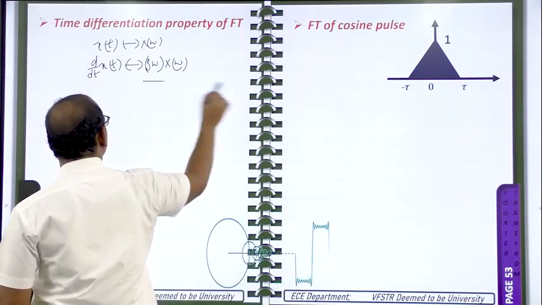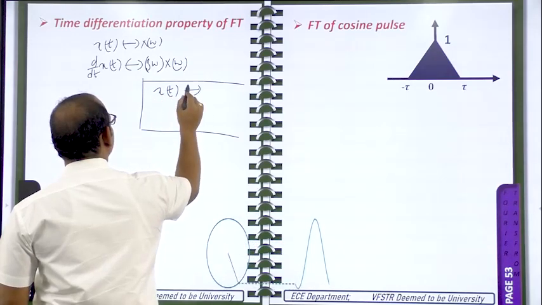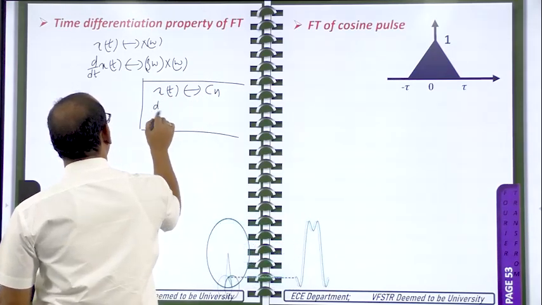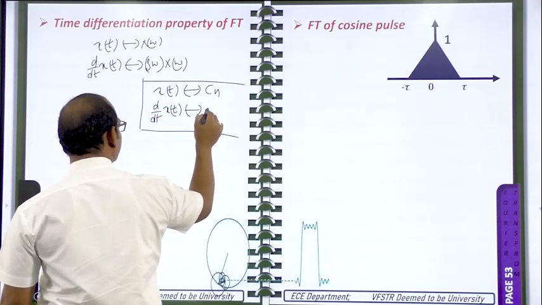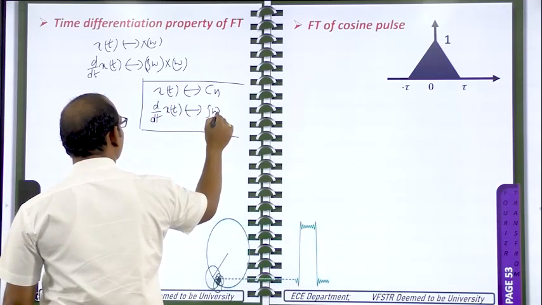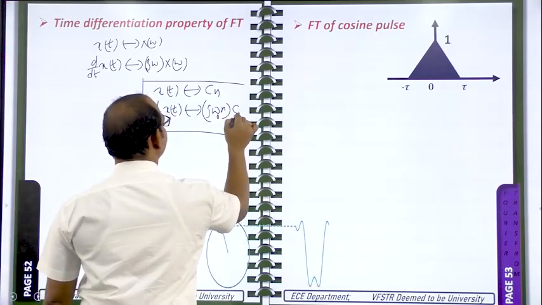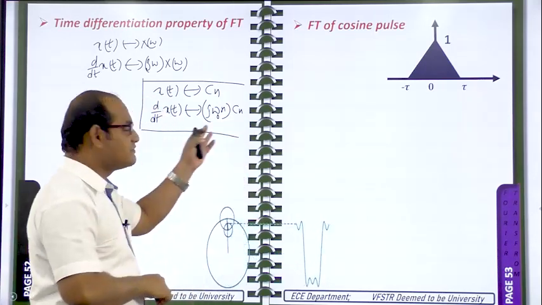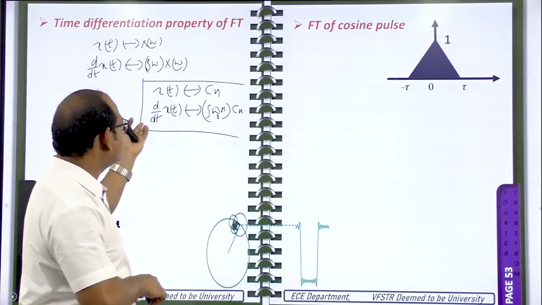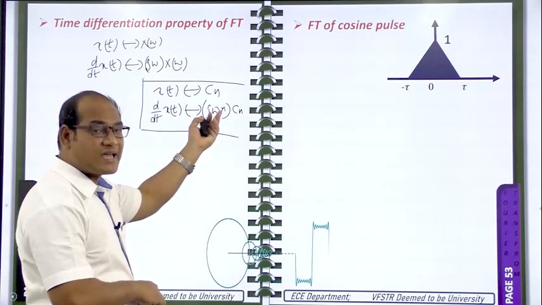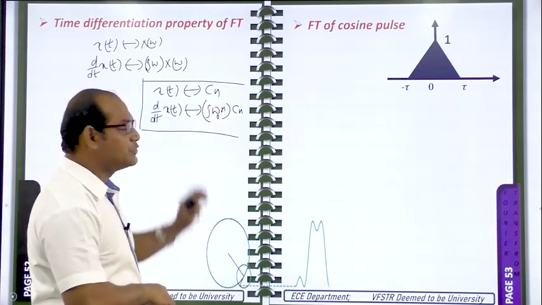In Fourier series also we have done this. x of t has the Fourier series coefficient Cn, and d by dt of x of t has the Fourier series coefficient j n omega naught into Cn. One time differentiation gives j n omega naught. K times differentiation in the time domain will provide (j n omega naught) to the power of k into Cn.